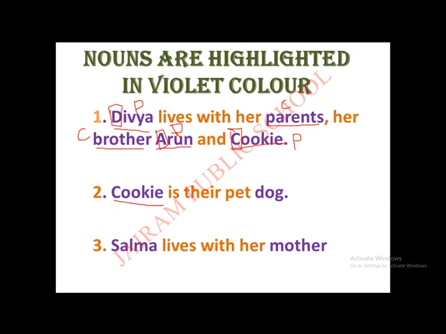So here the same word Cookie is repeating. You all know this is a what noun? Yes, proper noun. You have to circle the first letter and say whether it is common or proper noun. For your easy understanding, I am telling you. Okay, children. Dog. We are just calling it a dog.